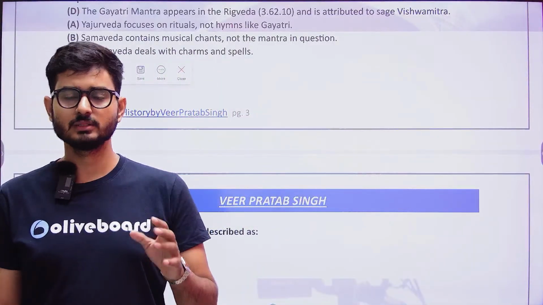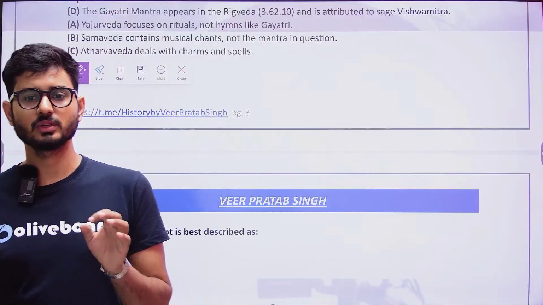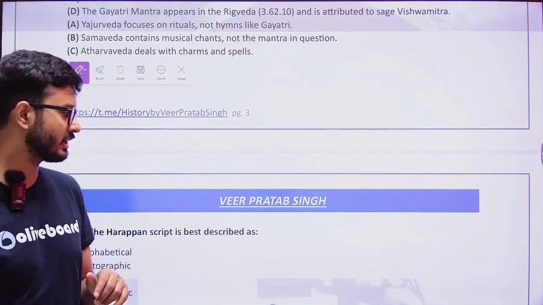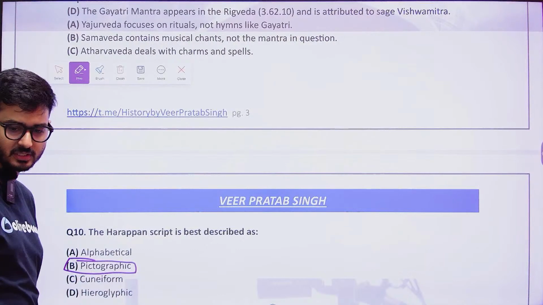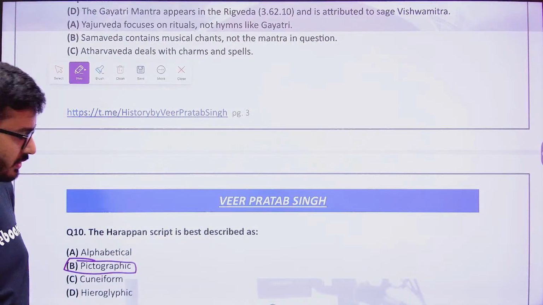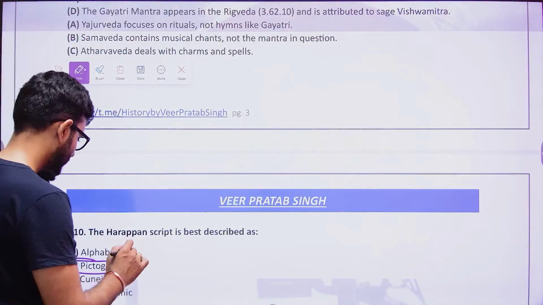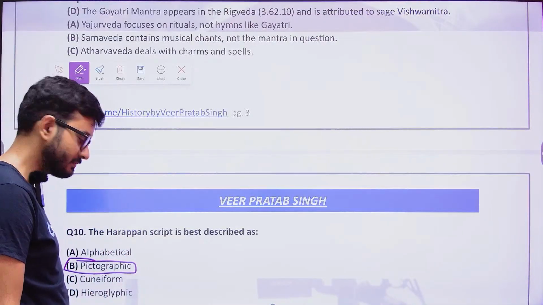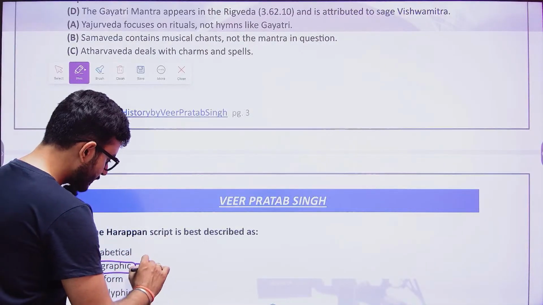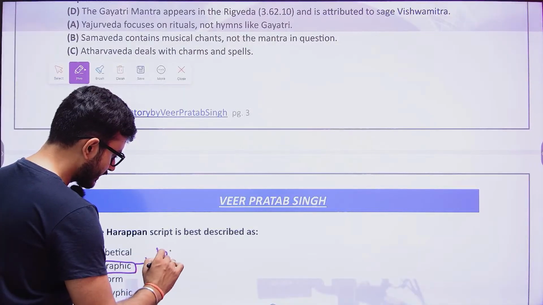So these people, the Harappans, are going to use pictures in their script. That is why we call it pictographic. So the pictographic script is going to be there. All right, so that is one another thing. Now here, when we talk about the pictographic script, what do we understand? This particular pictographic script was done in